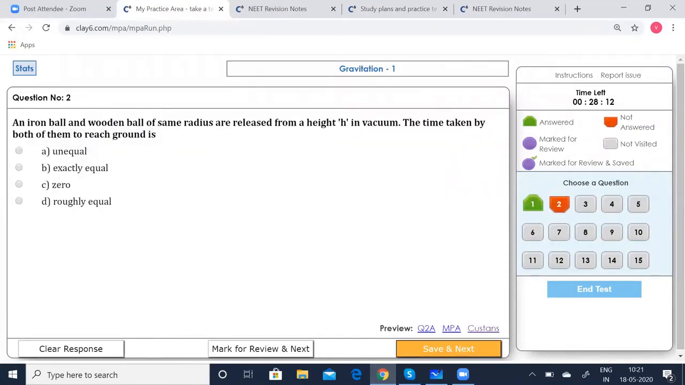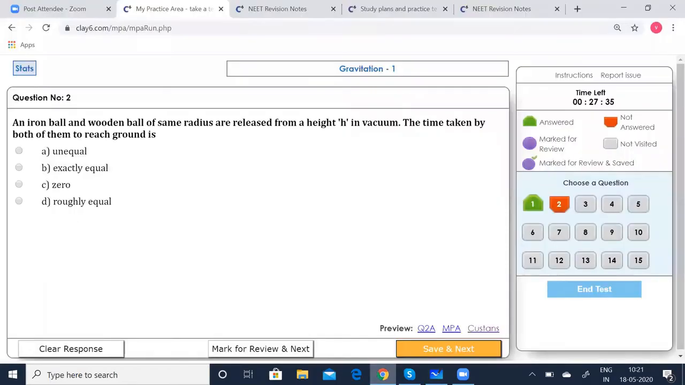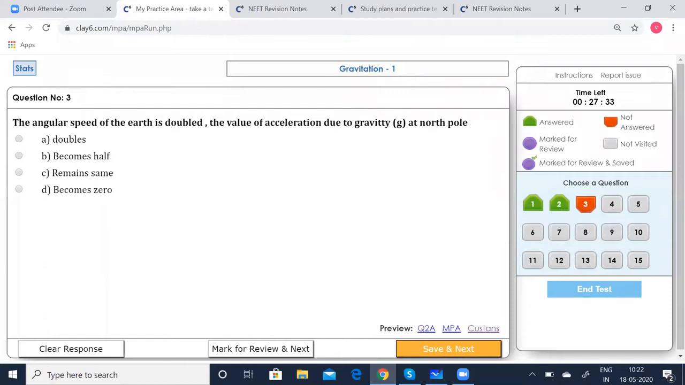An iron ball and wooden ball of same radius are released from a height h in vacuum. The time taken by both of them to reach the ground is what? Now, you know the time of descent t is equal to root of 2h by g. Since no other forces are going to act in vacuum, the time of descent is going to be the same for all objects. So it is going to be exactly equal. Option B is correct. So go to the next.